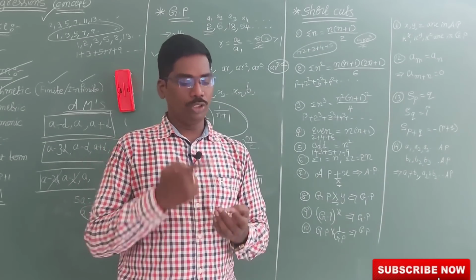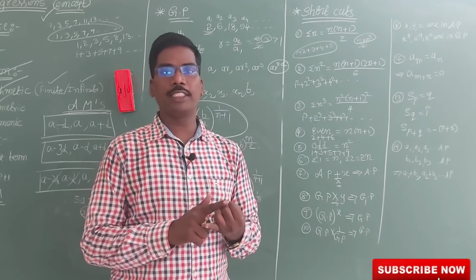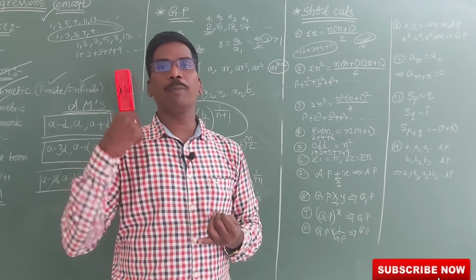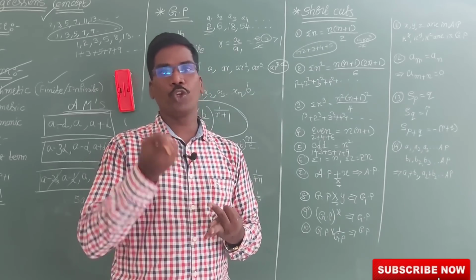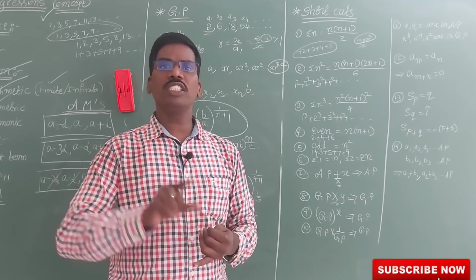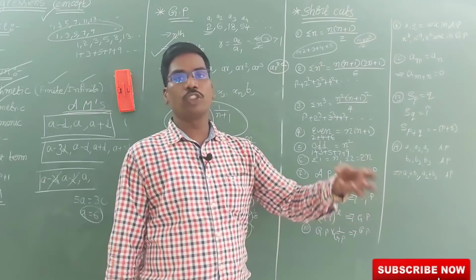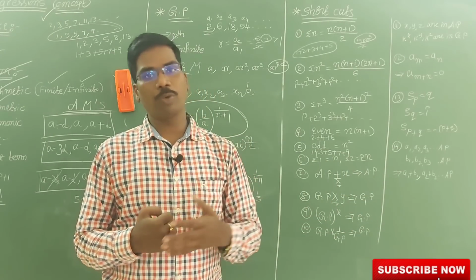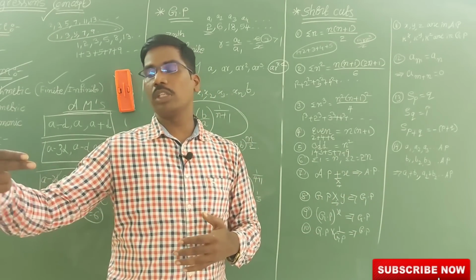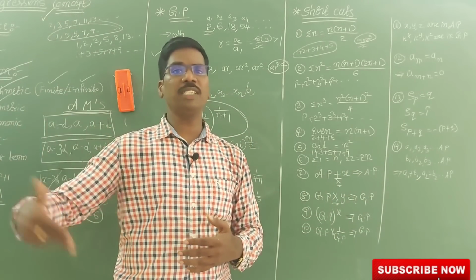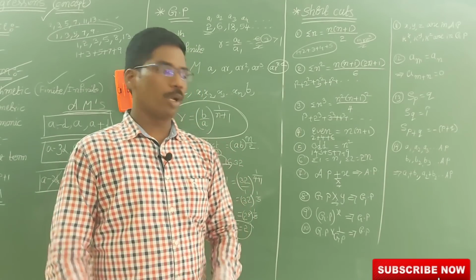For example, 2, 4, 8, 16. Here I am taking power 3 for everything. So 2 cube, 4 cube, 8 cube, 16 cube. This is also a geometrical progression. Next, the reciprocals of a geometrical progression also form a geometrical progression. If I take a geometrical progression and make each term its reciprocal, then that is also a geometrical progression.